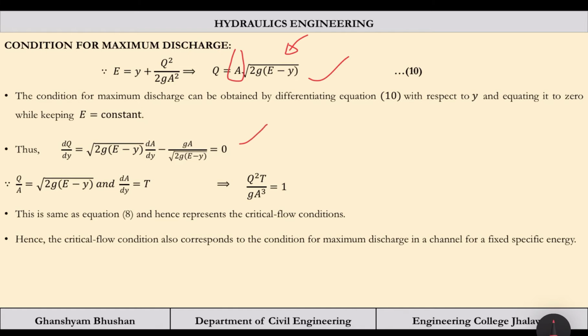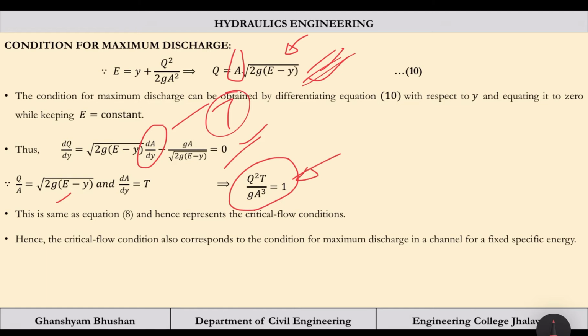The differentiation with respect to y will be like this. dA by dy is T, and Q by A is this. After putting the value here, we still get the same quantity, that is Q square T by gA cube is equal to 1. This is equation number 8 which we discussed in the previous lecture. Please refer to that lecture if you have not seen it yet.